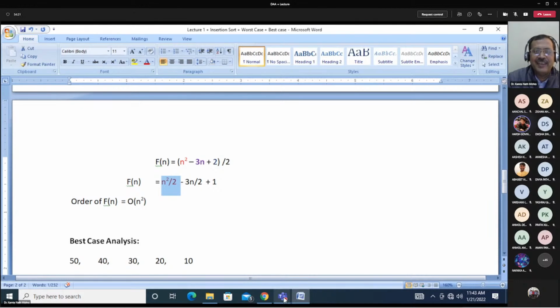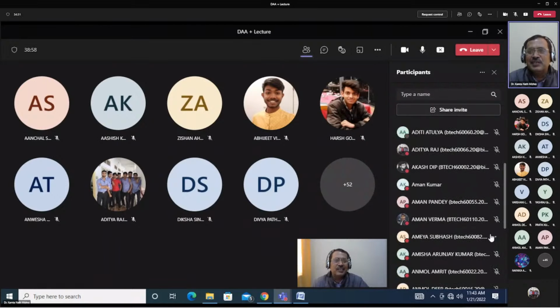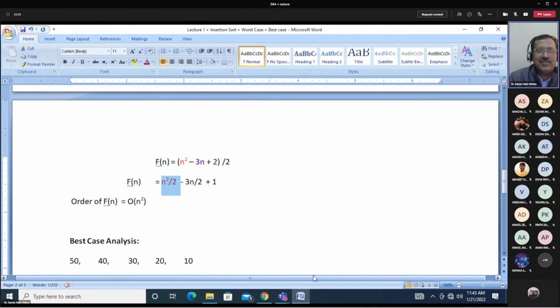Okay, let us ask someone else. Aman Verma, why is n square by 2 giving the highest value? Speak quickly, time is running out. You explain. You prove that n square by 2 is giving the highest value.